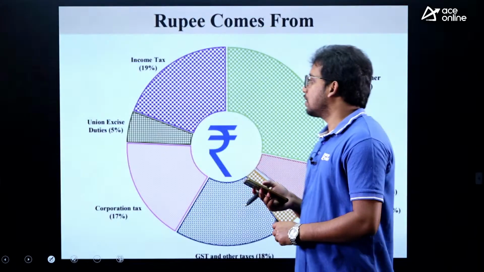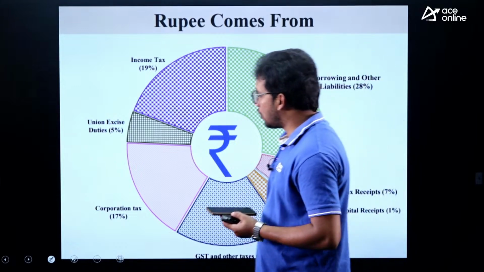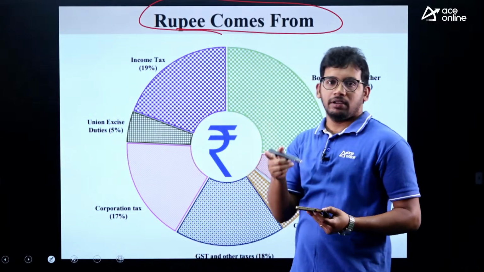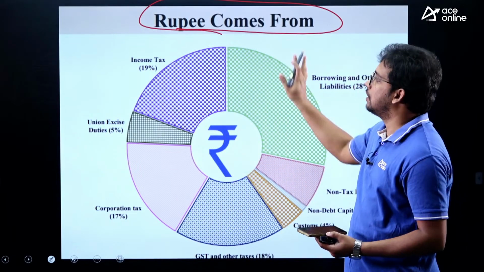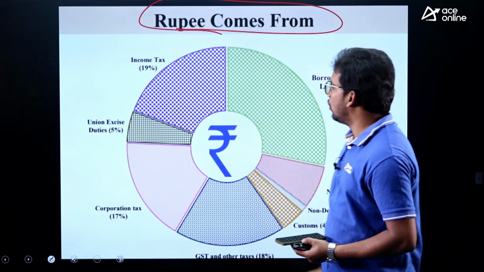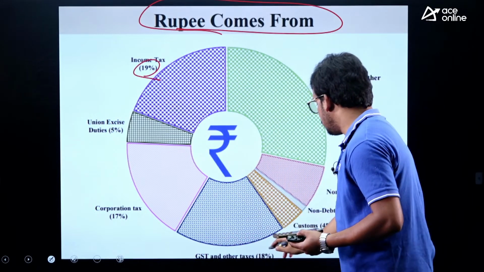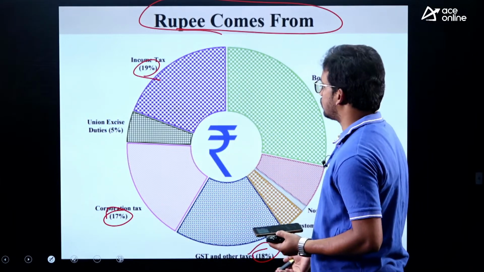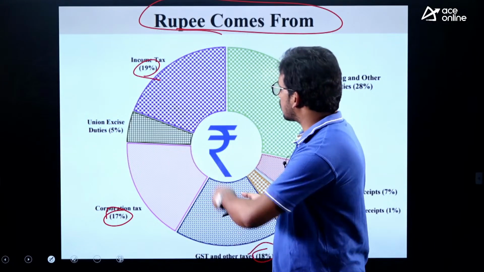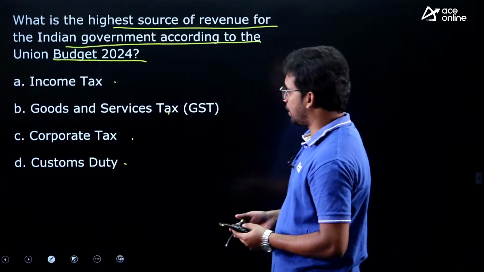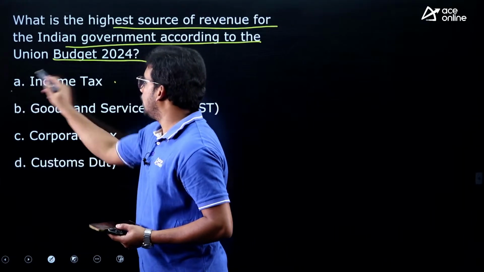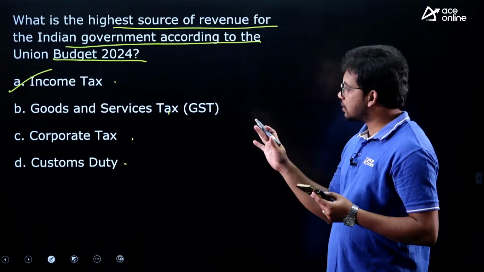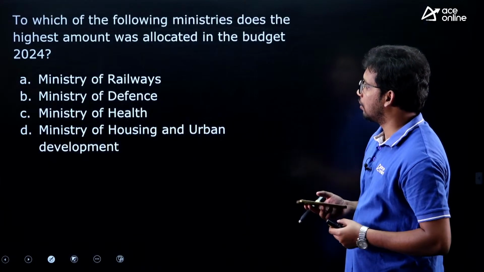Let us see, before answering this, you can see the chart. This is given by the government itself. The total money received by the government per rupee, that means per 100 paise, 100% if you consider. So from where are they collecting more? Income tax 19%, GST 18%, corporate tax 17%. So these are the major contributors. Top 3 you can remember. So this is actually income tax, followed by GST and corporate tax. So answer is income tax, A. Okay. So this is the highest revenue generated for the Indian government.